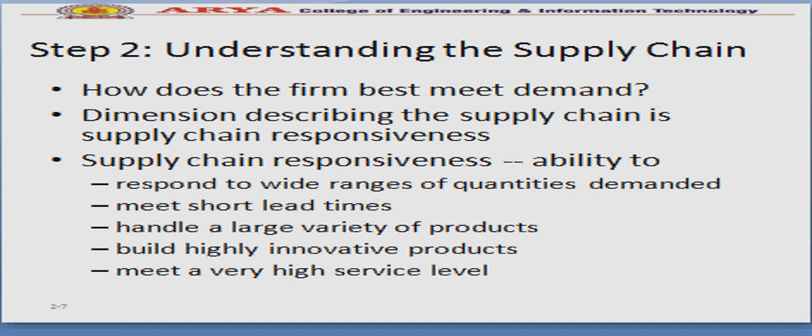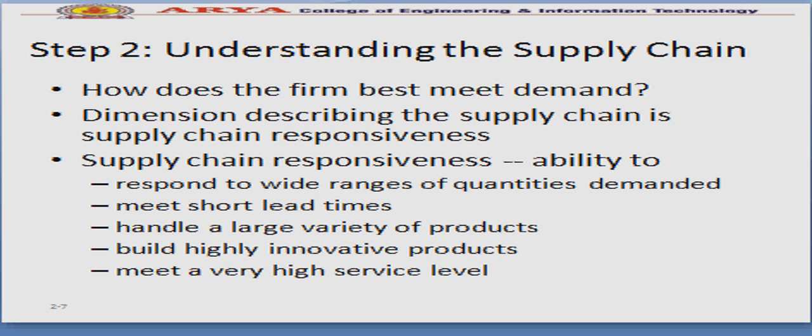A dimension describing the supply chain is supply chain responsiveness. It is the dimension of how responsive you are. Responsiveness: how fast you can deliver a new product. What is responsiveness?